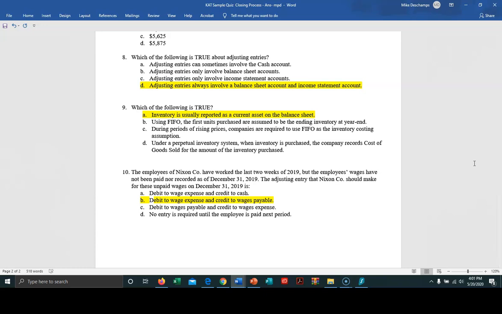I hope this quiz has given you some idea of some of the questions that you might see in the CAT exam. Obviously, the questions aren't going to look exactly like these, but the idea is that I've given you some concepts that have a high probability of being tested, and as long as you have a really good idea of what the concept reflects, then if they change the wording a little bit, it's really not going to affect you. Don't get tied up in the verbiage. Be confident that if you understand the concept, you'll be able to find the right answer.